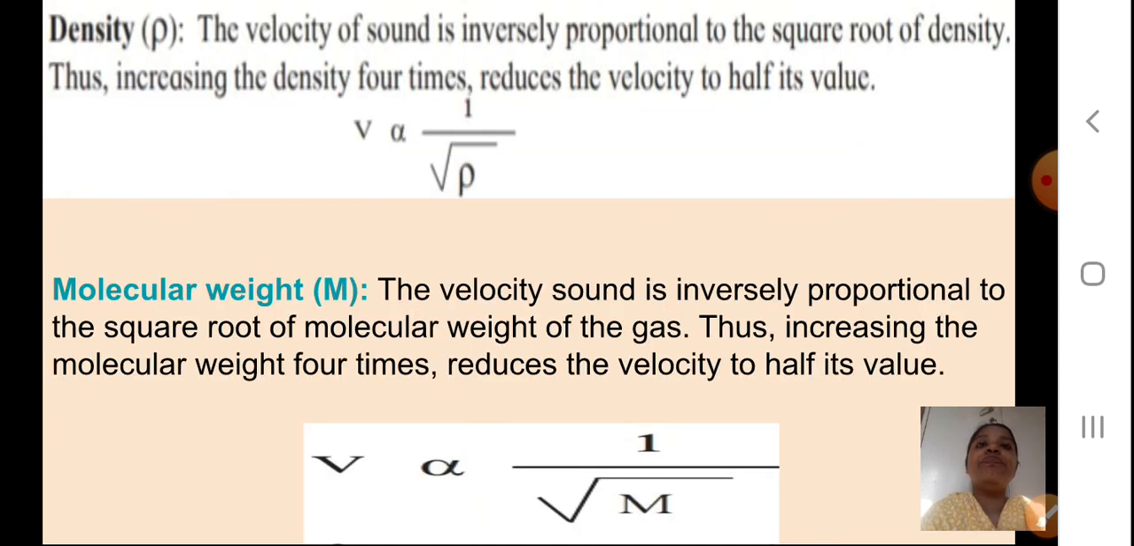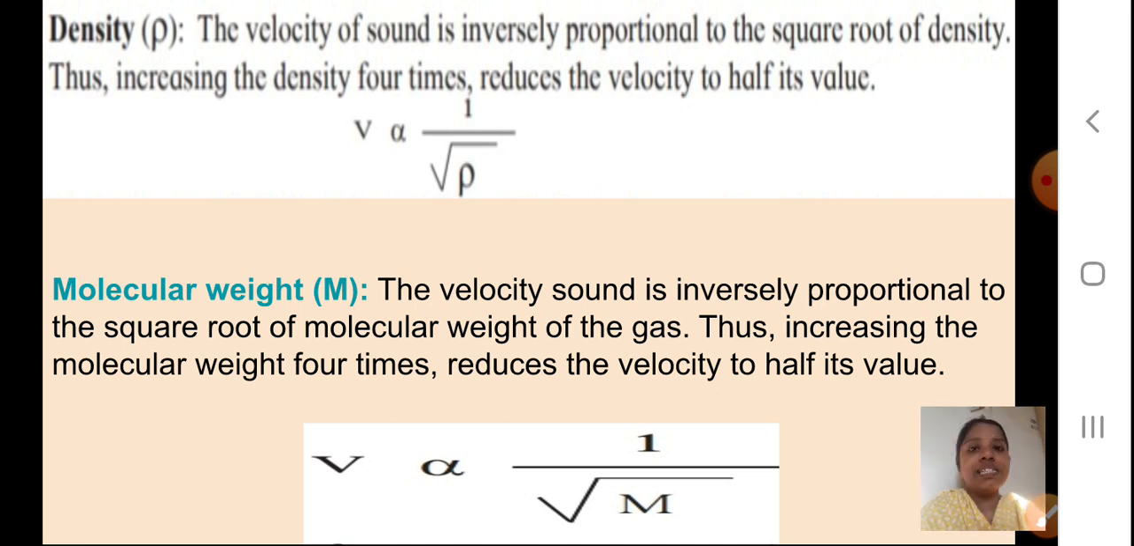We'll move to the next point, density, that is rho. The velocity of sound is inversely proportional to the square root of density. Again I'll repeat, the velocity of sound is inversely proportional to the square root of density. Thus, increasing the density 4 times reduces the velocity to half its value. You can see the equation: V is directly or inversely proportional, students? Yes, it is inversely, because it is 1 upon square root of rho. I hope it is clear.